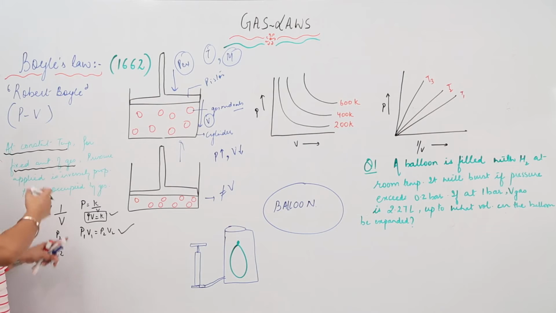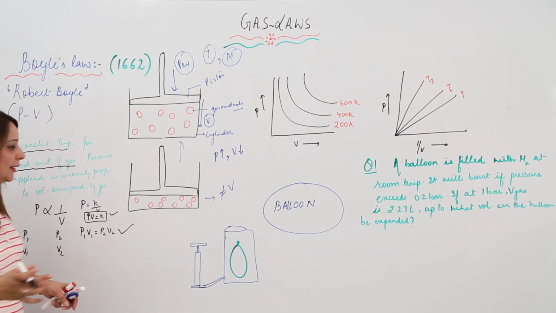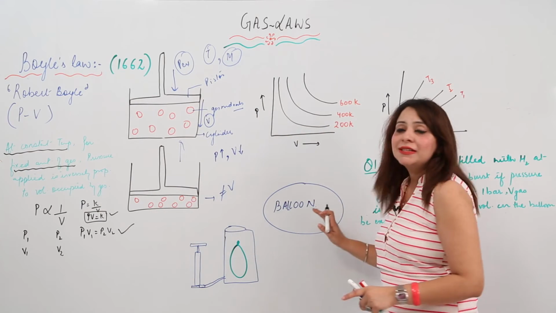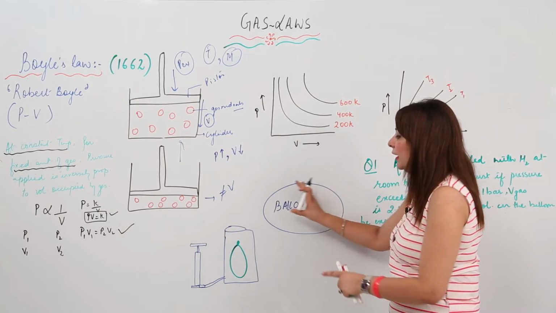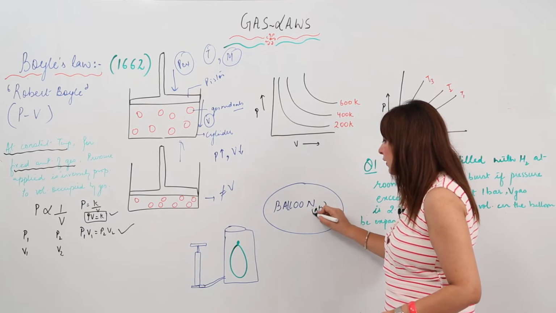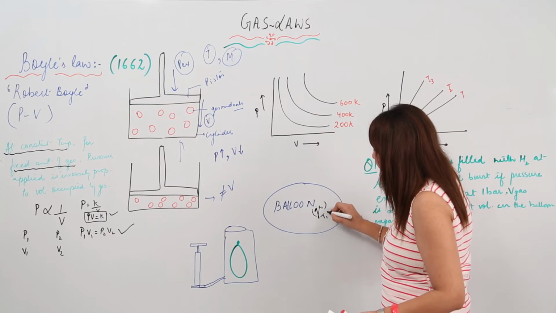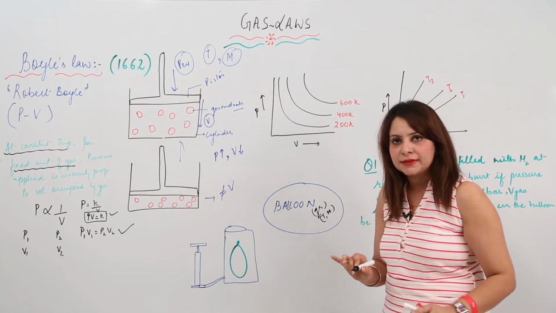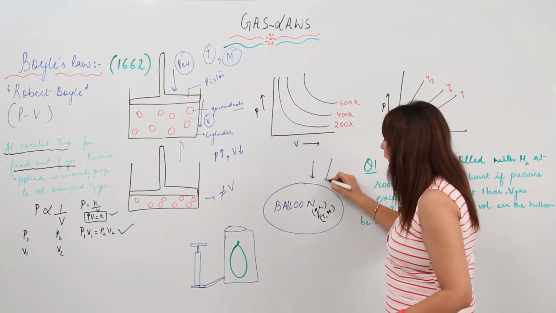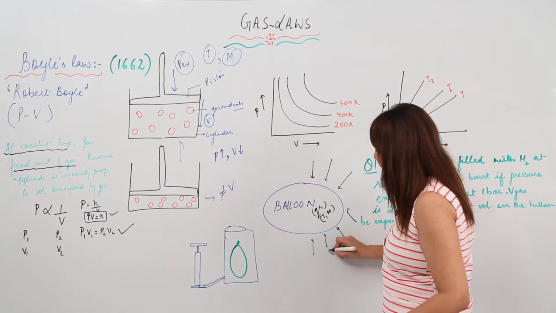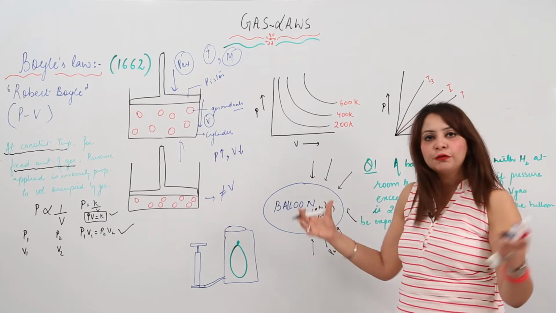Now I am going to explain it with a logical experiment. Suppose I have a balloon, which is filled with a gas, and the temperature and the mass of the gas are fixed. Now I am applying external pressure from outside.